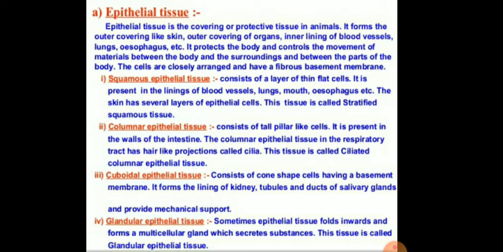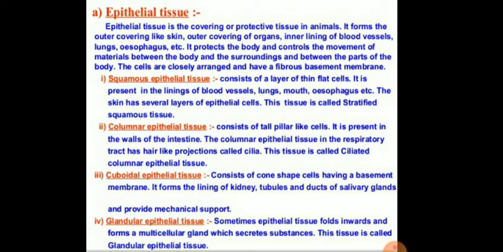So the first type of tissue, the epithelial tissue, is the covering or protective tissue in animals. It forms the outer covering like the skin, the outer covering of organs, and the inner lining of blood vessels, lungs, esophagus, etc. The epithelial tissues protect the body and control the movement of materials between the body and its surroundings and between the parts of the body. The cells are closely arranged and have a fibrous basement membrane. There are mainly four types of epithelial tissues.